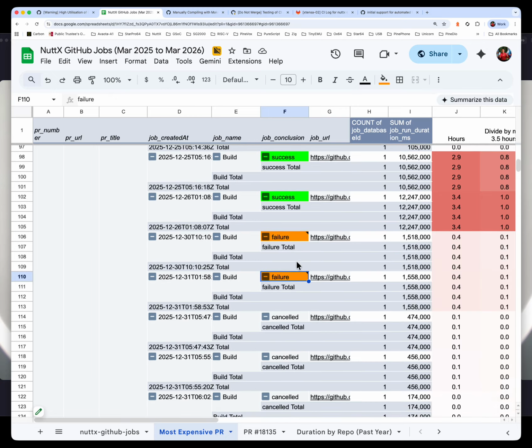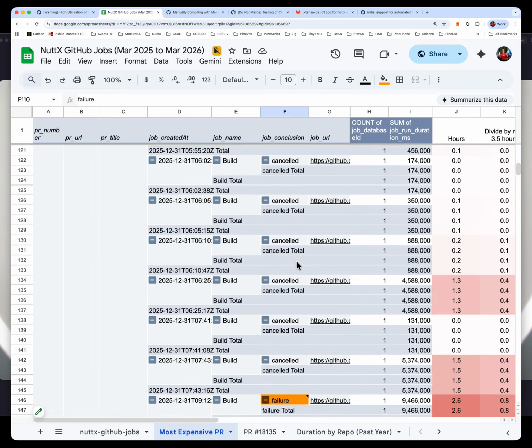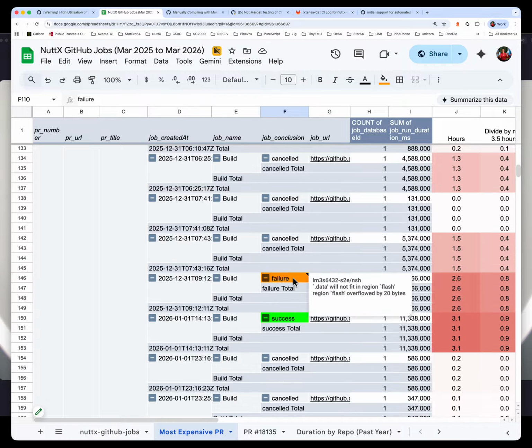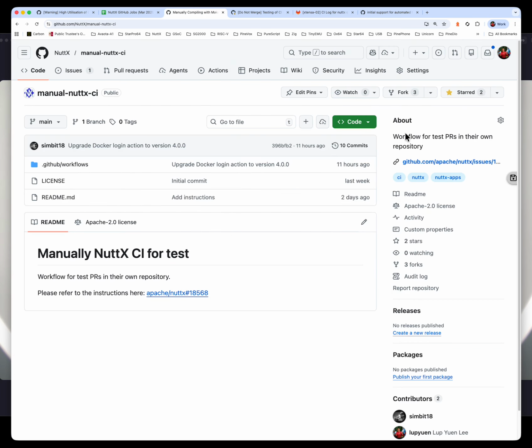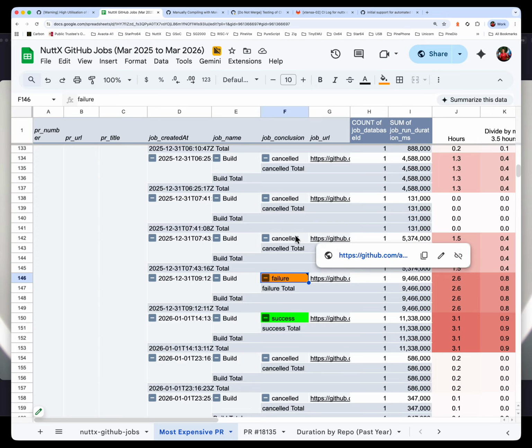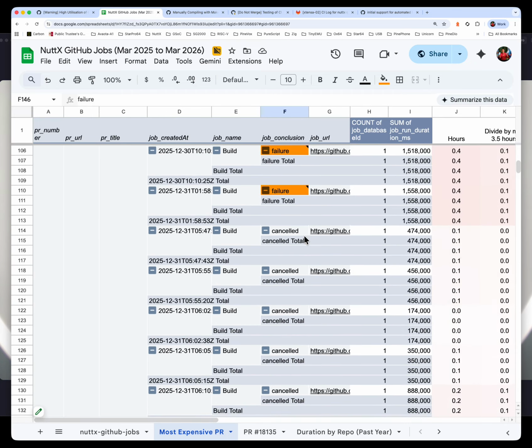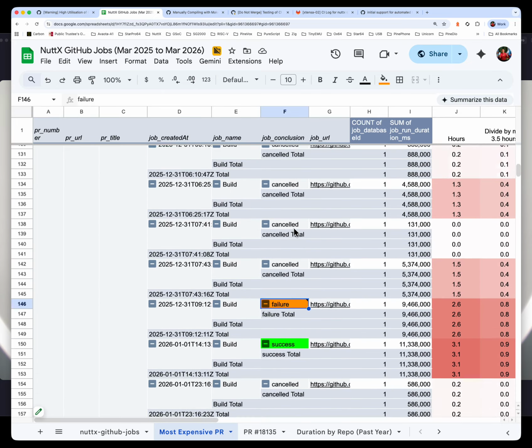Let us go on. Now, as we go on, it appears to be another compile failure. It says that the data region overflowed. So the flash has overflowed. This is a linking error. It's likely caused by one of our builds becoming too big. This could have been prevented by doing a manual build in our own PRs, in our own repos. So that's altogether 4 problems that could have been fixed if we built locally in our own repo before we submitted the PR.